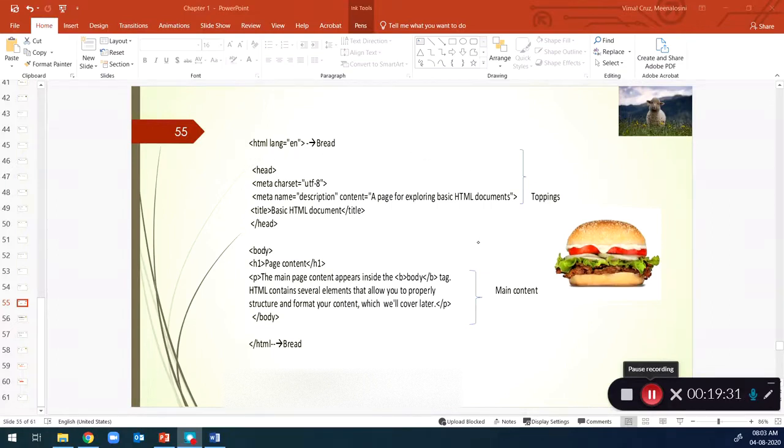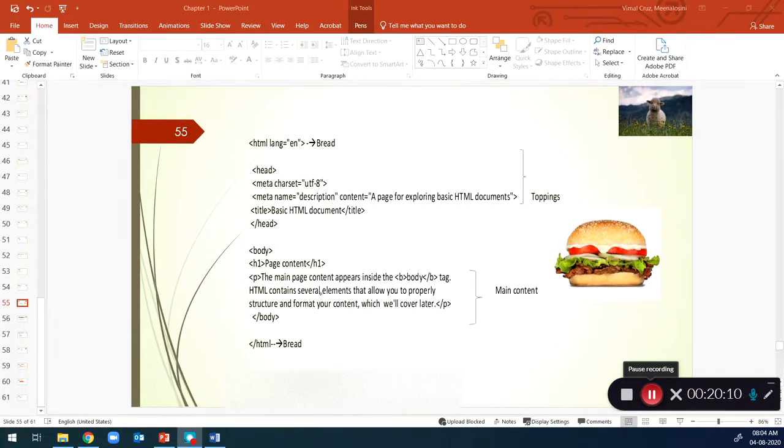The information specified in the head section is like a topping, and the information specified in the body section is like the main content. You will not specify a burger by its toppings. You will specify it by its main content, like a chicken burger or veg burger. Similarly, the head section just describes the web page: what the title of the page is, what character encoding we are going to use. All of that is specified in the head section, but it doesn't have the actual content. The actual content is in the body section.